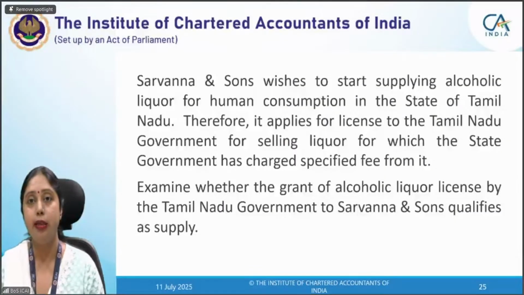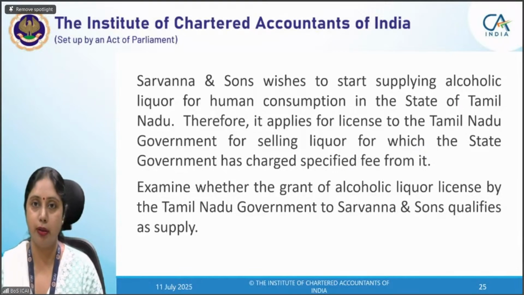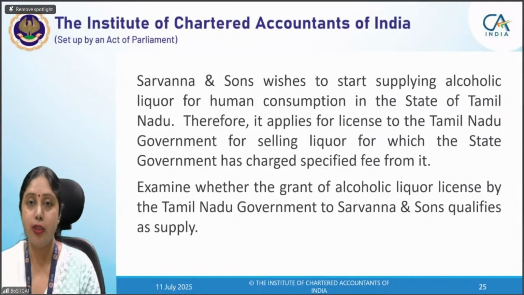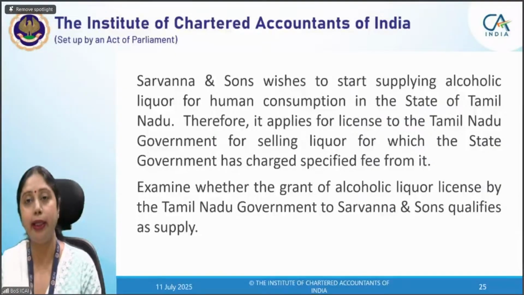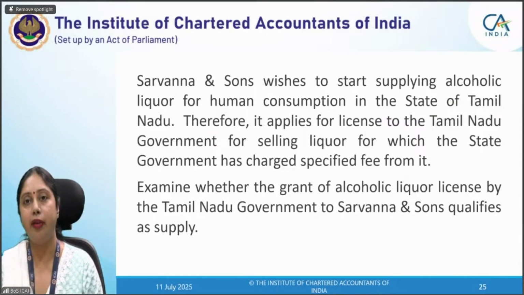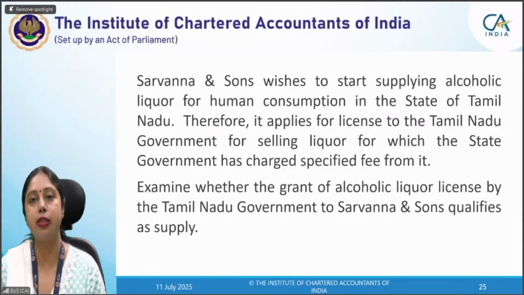Second is certain circulars and notifications. The government can also notify certain goods or services as non-supplies, or clarify it by way of circular. So the grant of alcoholic liquor license by government is a non-supply by way of a notification. They have issued a notification specifically for this purpose.